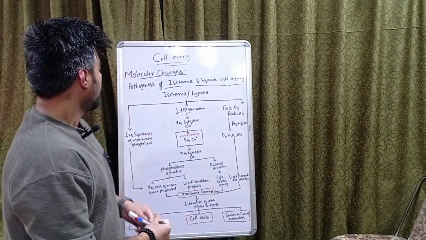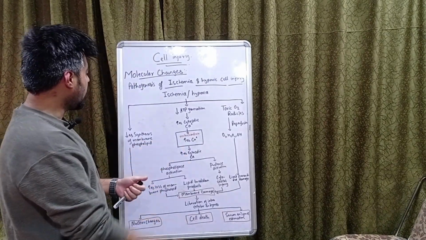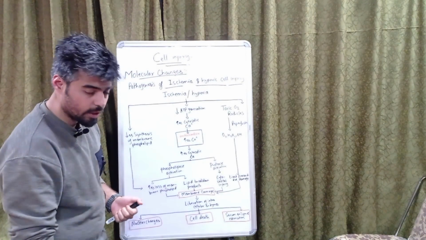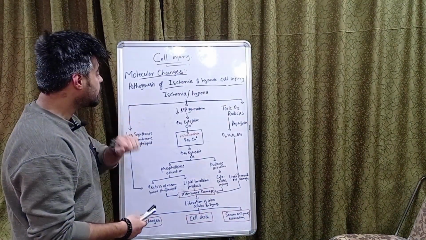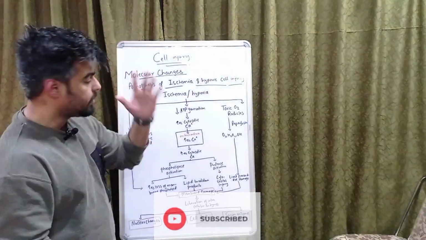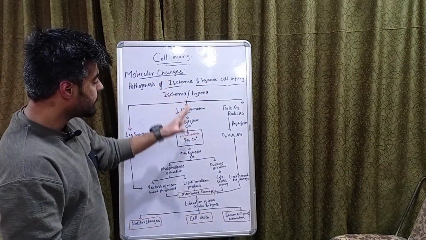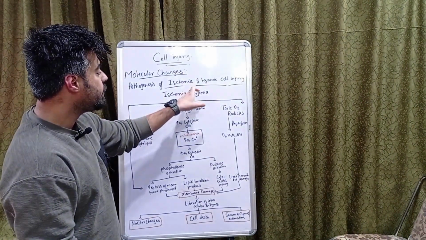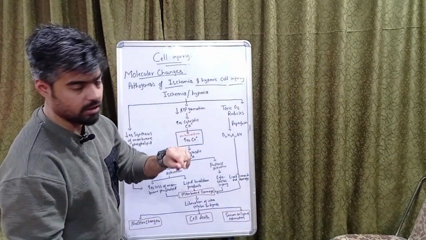So, guys, the next topic is the molecular changes, or the pathogenesis of ischemic and hypoxic cell injury. That means what happens in reversible and irreversible cell injury due to ischemia or hypoxia.